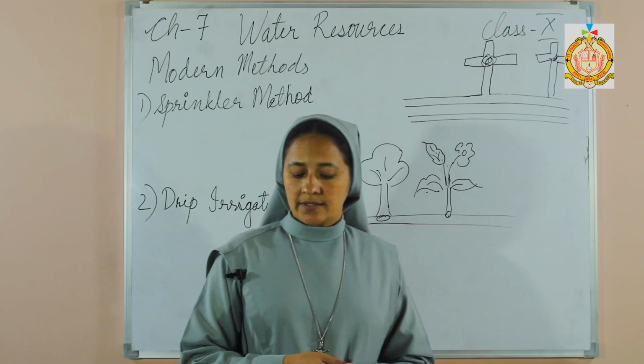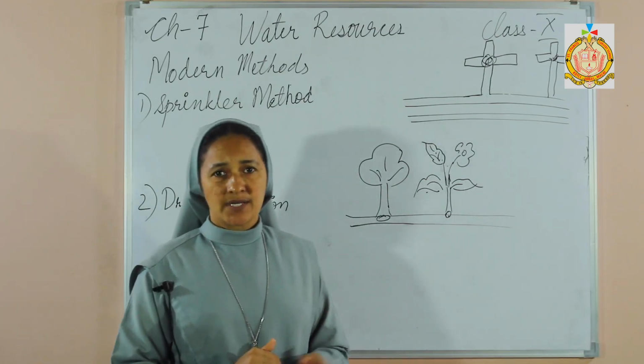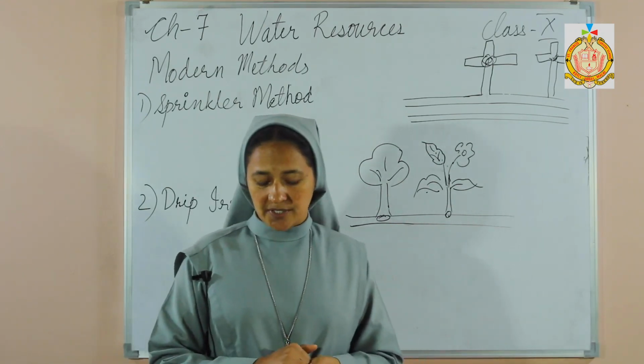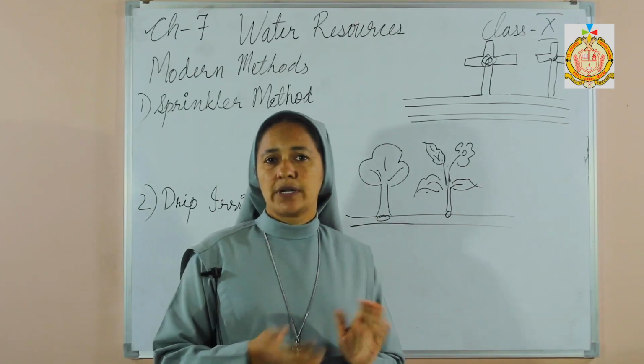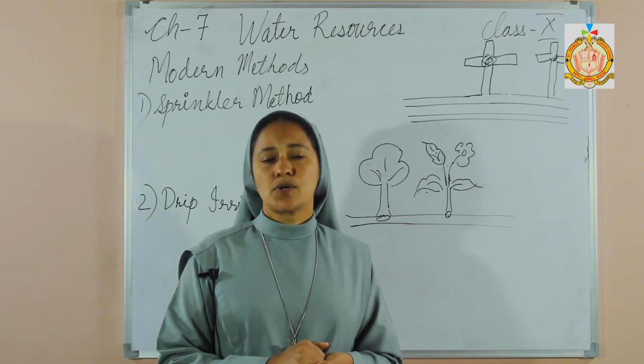Then third, labor cost is very less. So these are the advantages of drip method of irrigation or drip irrigation. Now when we look into the disadvantages, as we told about the sprinkler method of irrigation, the initial cost is